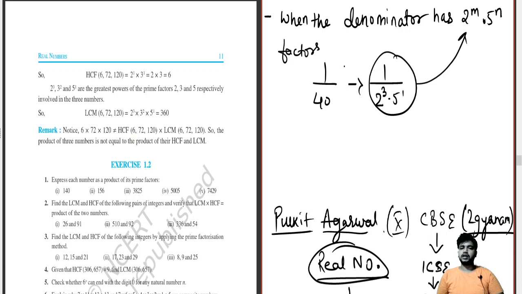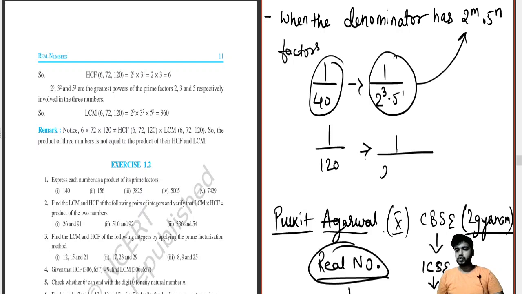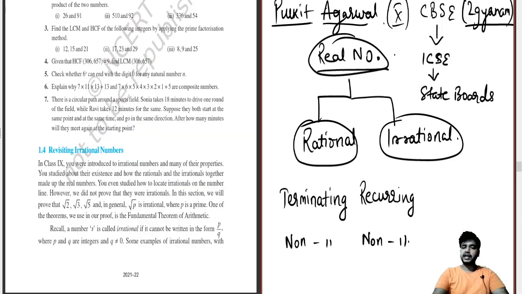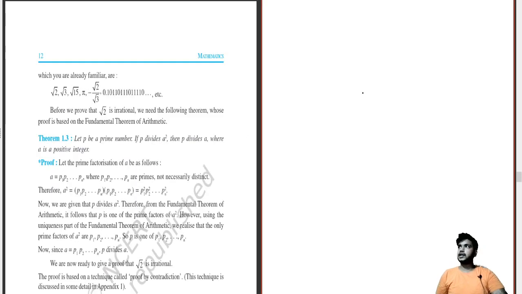So these are terminating. If I put 1 by 120, if you look over here, this becomes 2 to the power 3 into 3 to the power 1 into 5 to the power 1. So this part doesn't make it a terminating decimal. Okay, so what is the relation of terminating and non-terminating? Let's understand it on the next page.